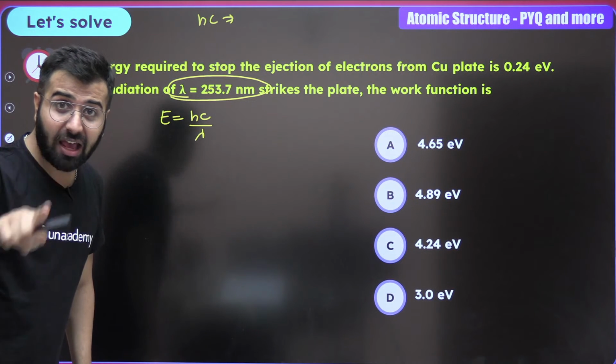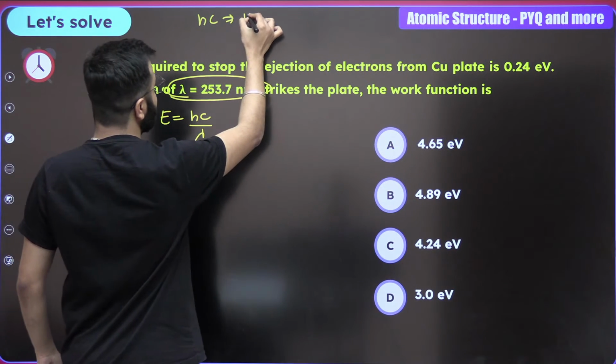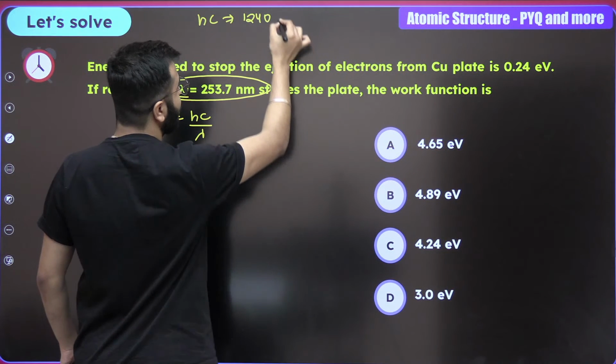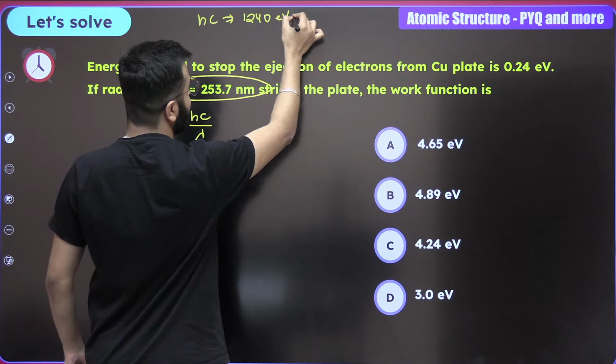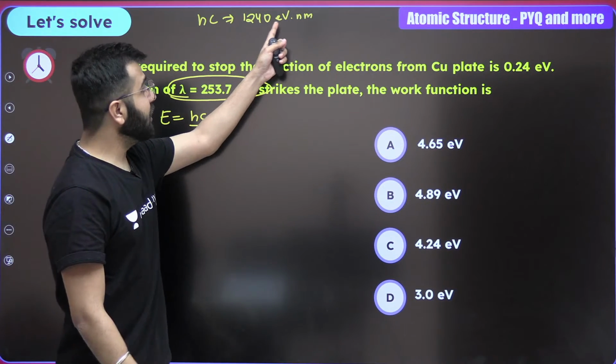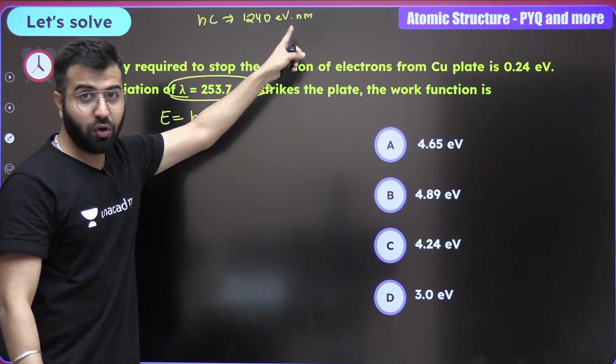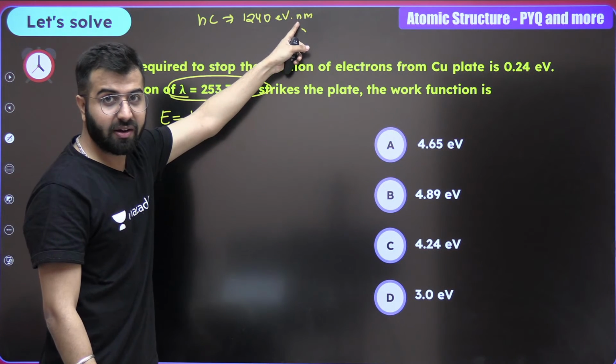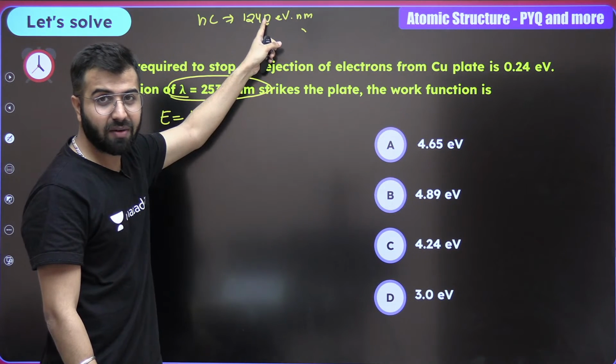Write it down, it will be very helpful. 1240 eV dot nm. That's a unit. eV into nanometers. So when you divide with the wavelength in nanometers, you will only land up with eV.